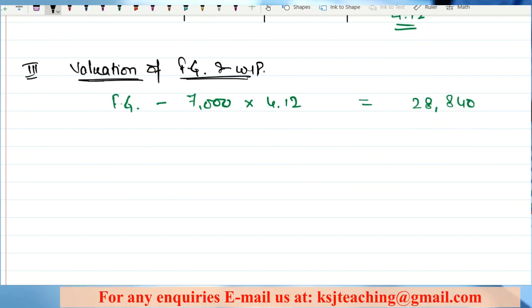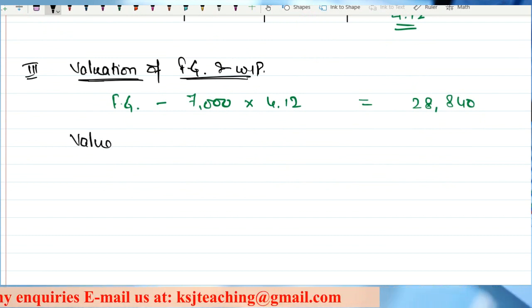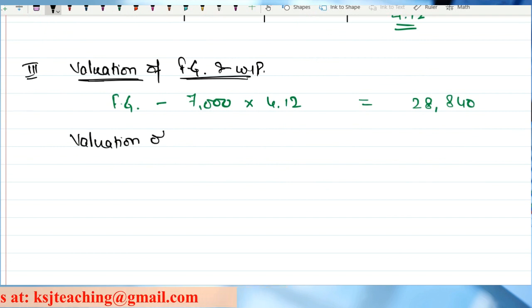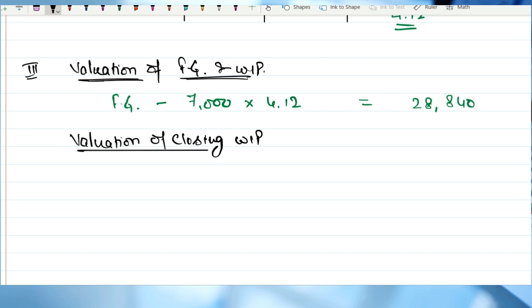What about the valuation of closing WIP? Valuation of closing WIP.